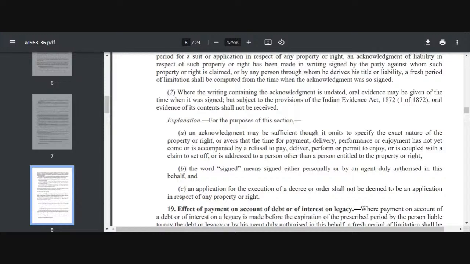So if the time period is just about to expire and you come and tell me, ma'am, I am going to institute a suit against you because मेरा time period भी expire हो रहा है और आप अभी तक पैसा भी नहीं दे रहे हो, then I tell you, अच्छा ठीक है, I am acknowledging that I will give it to you after some time. Don't institute a suit right now. I am giving a fresh acknowledgement that I owe you this much money. So the acknowledgement will have the effect of a fresh limitation period, and the moment I acknowledge it, आपको वापस से 3 years fresh limitation period उस दिन से start हो जाएगा. Okay, this is the effect of acknowledgement.